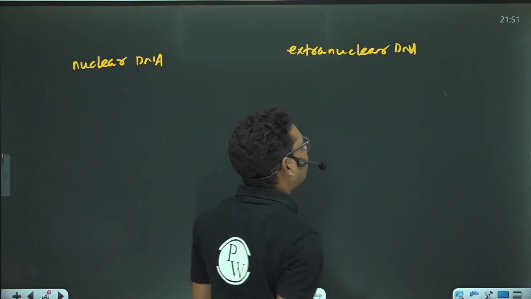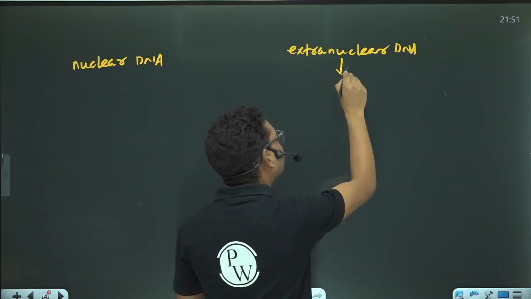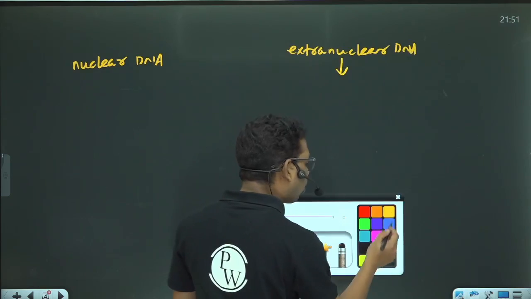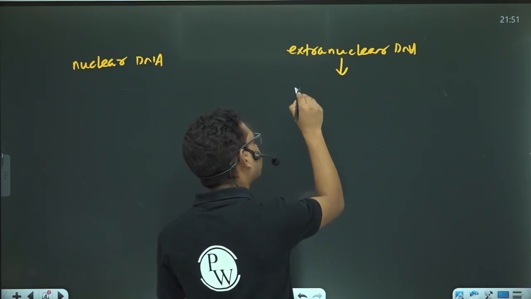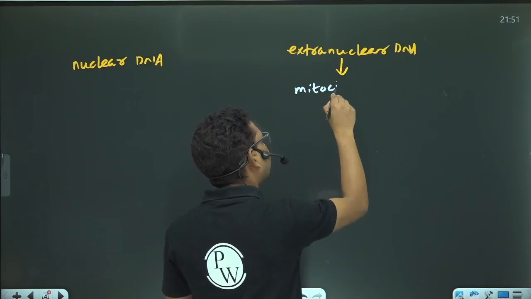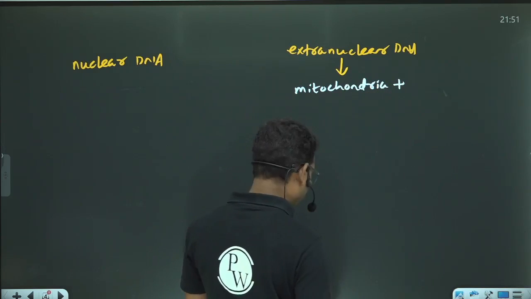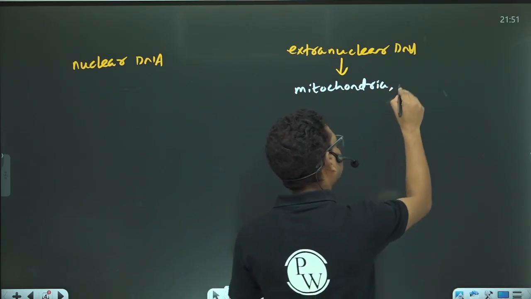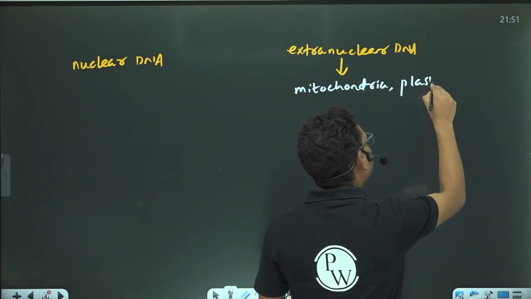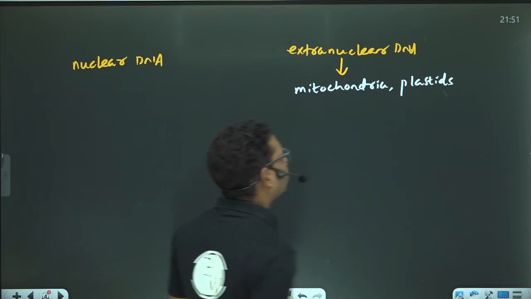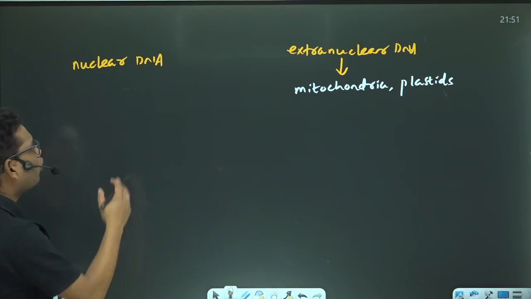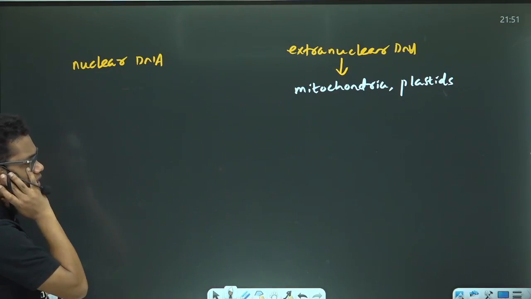Those extranuclear DNA are present in which organelles? They are present in the mitochondria and the plastids, all three types of plastids. All three types of plastids have DNA. So what about the nature of these DNA molecules?